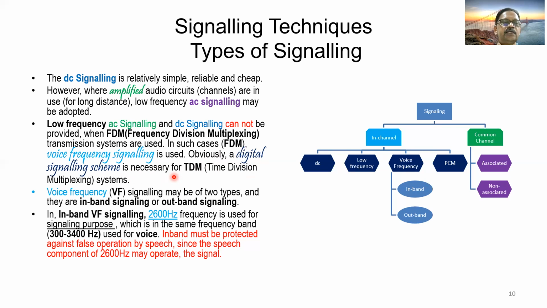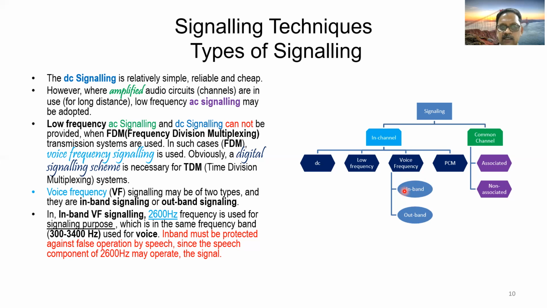So in case of TDM, you have to use digital signaling techniques. Digital signals may be PCM signaling or common channel signaling. Further, we will discuss a little bit about this voice frequency signaling. Voice frequency signaling may be of two types, and they are in-band and out-band signaling. As indicated in this diagram, voice frequency signaling can be further classified as in-band and out-band signaling.